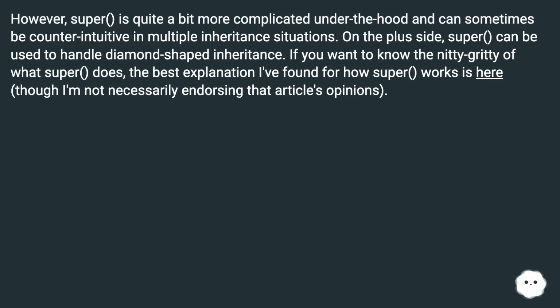If you want to know the nitty-gritty of what super does, the best explanation I found for how super works is here, though I'm not necessarily endorsing that article's opinions.